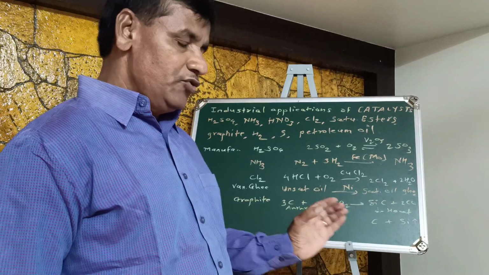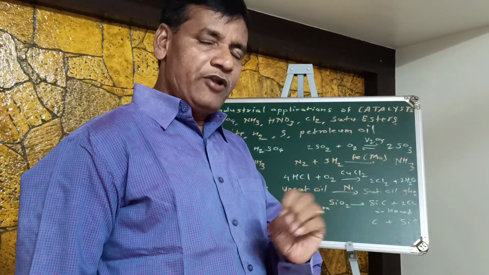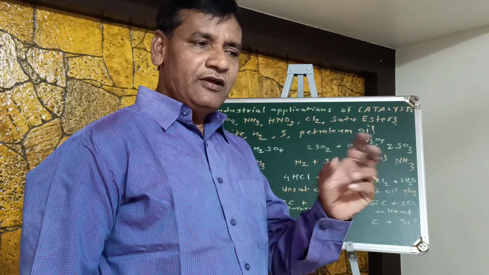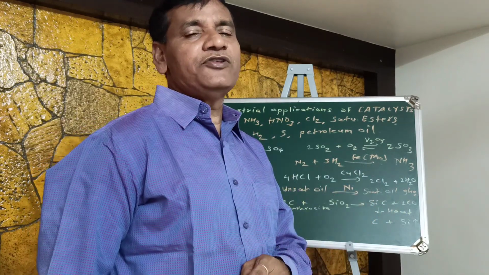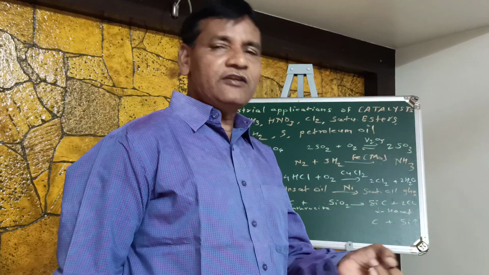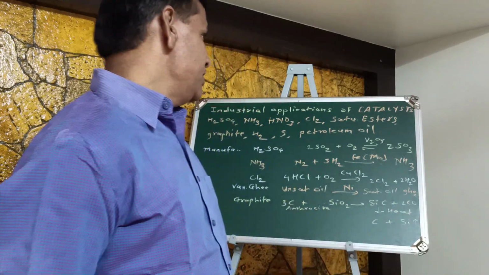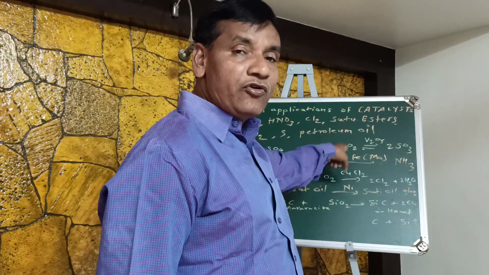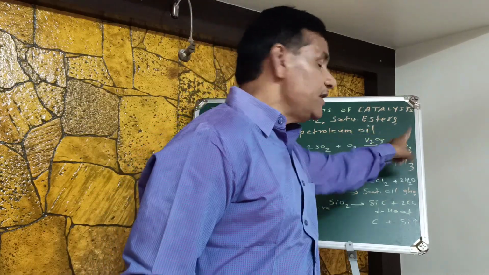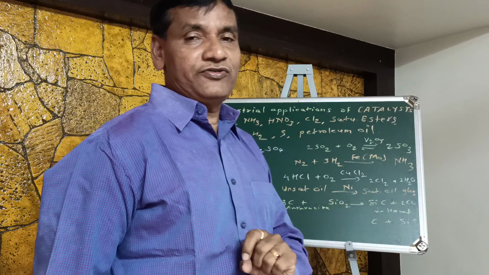So here, during the manufacture of sulfuric acid, various stages are there, and one of the very important stages is that sulfur dioxide converts into sulfur trioxide. So here sulfur dioxide in presence of oxygen converts into SO3, that is sulfur trioxide.